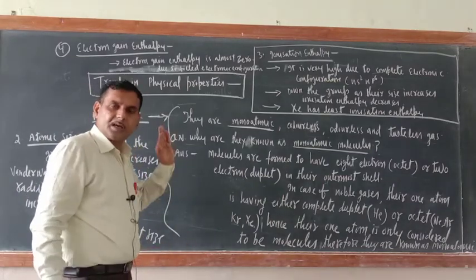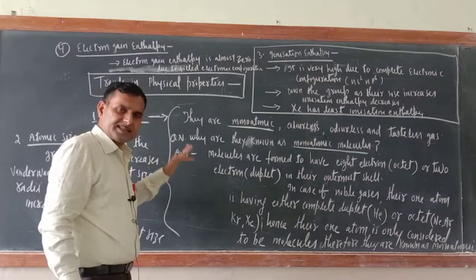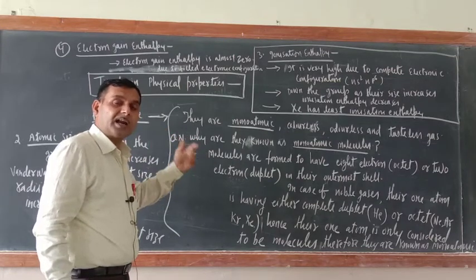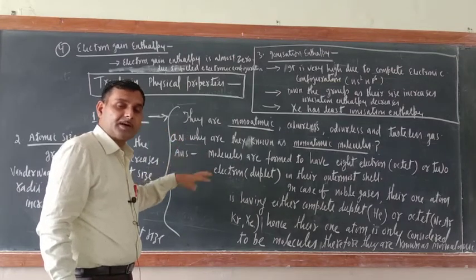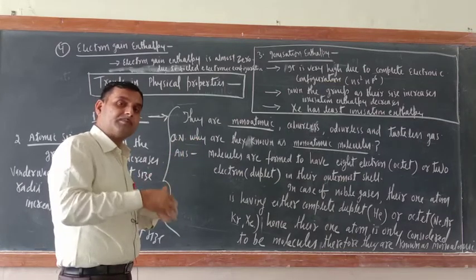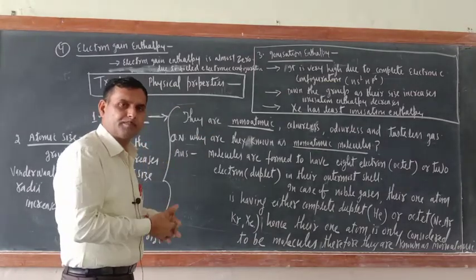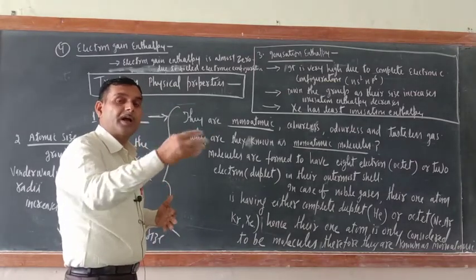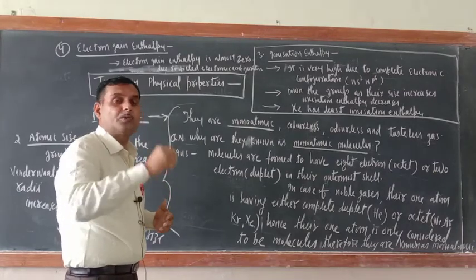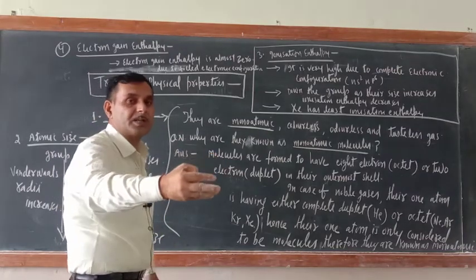Here, in noble gases, one atom alone has either 2 electrons or 8 electrons: 2 electrons in the case of helium and 8 electrons in the rest of the cases. So one atom is equivalent to a molecule because its octet or duplet is completed. So why would they react with another atom to form He2 or Ne2? One atom is considered to be the molecule.